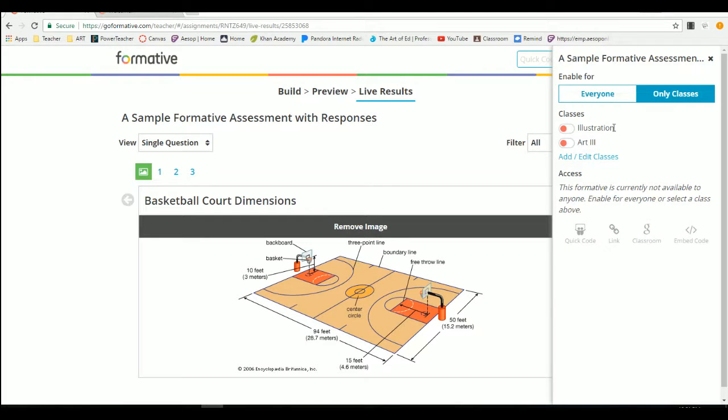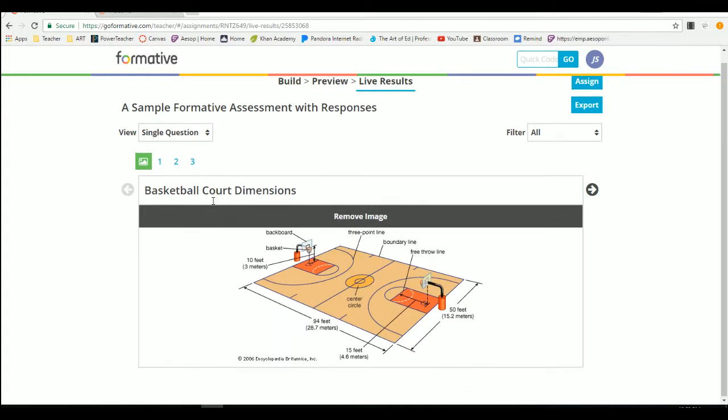And you can also assign it to just the classes you have set up that are already hooked in, so you have your kids logged in already. You can assign it to the class, and since they're already logged in, they can access it and have their stuff tracked. It is still single sign-on, so if you have a Google account, you can sign in and do it that way. But anyway, we'll just take a peek at it here.